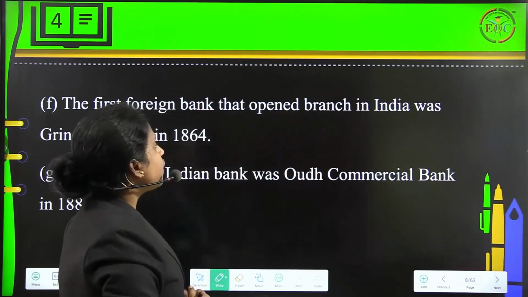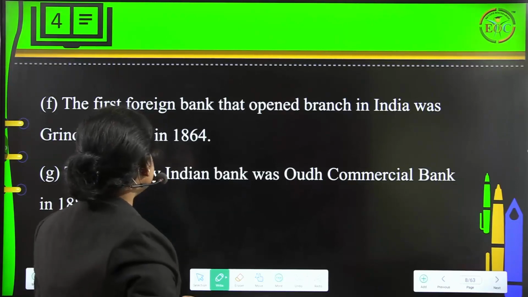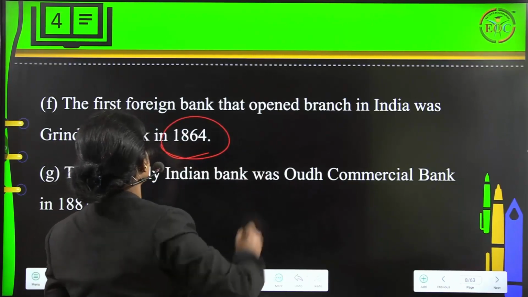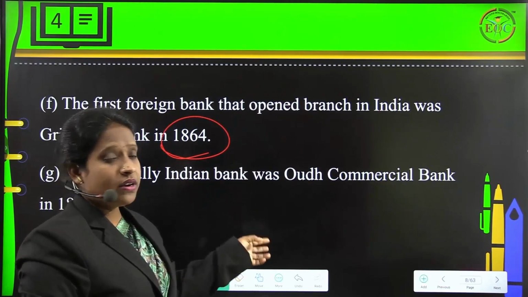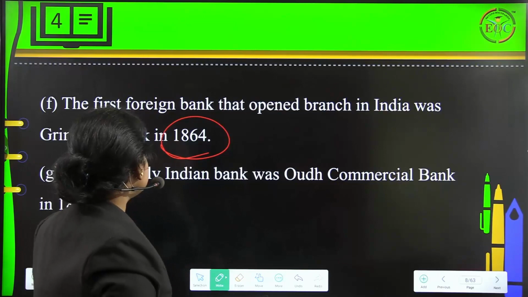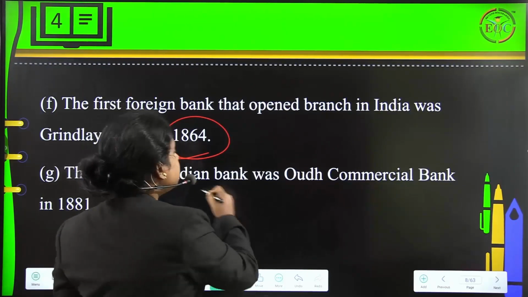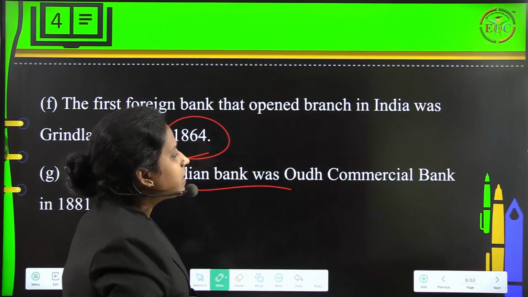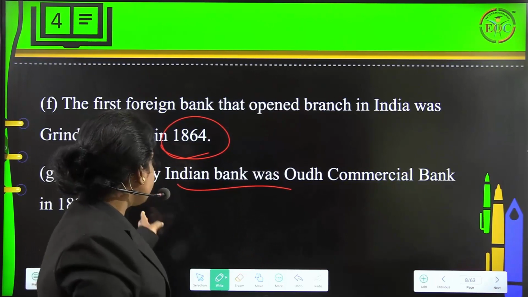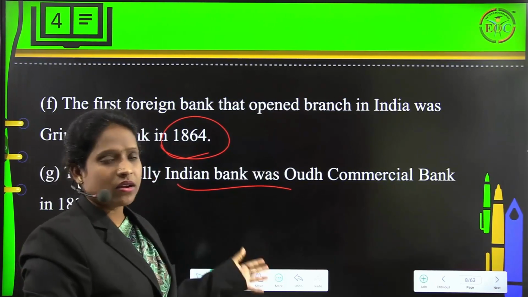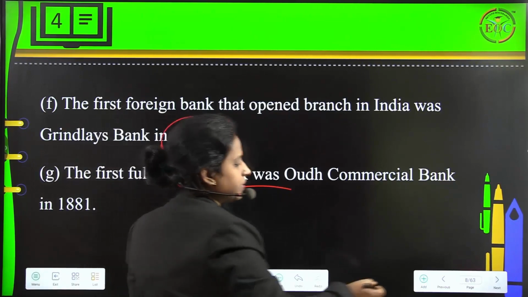Then the first foreign bank that opened a branch in India was Grindlays Bank in the year 1864. Then the first fully Indian bank was Oudh Commercial Bank in the year 1881. So this is what we call the first fully Indian bank.